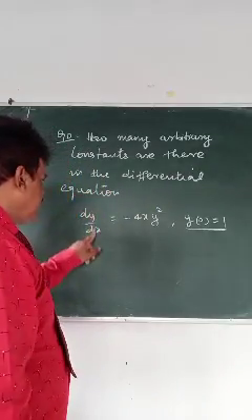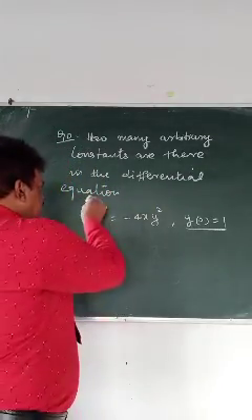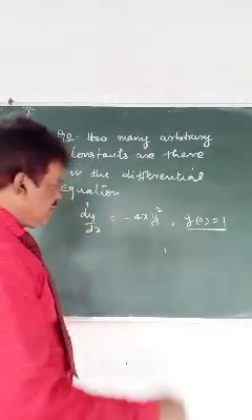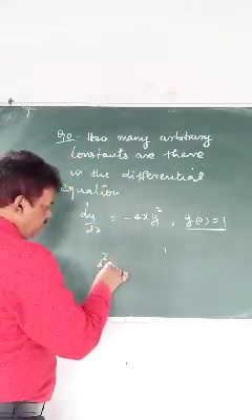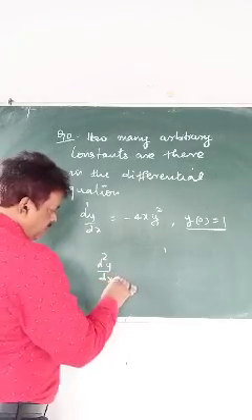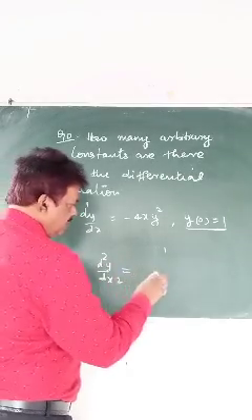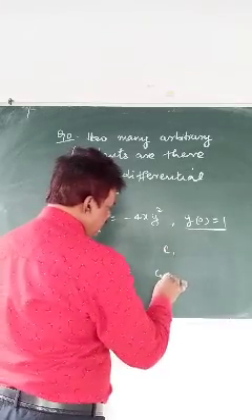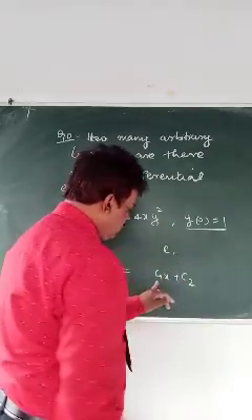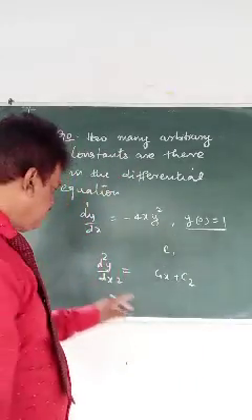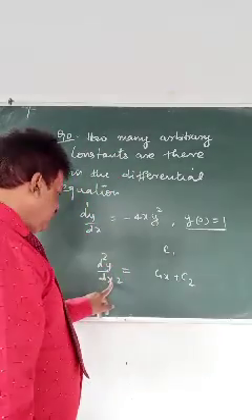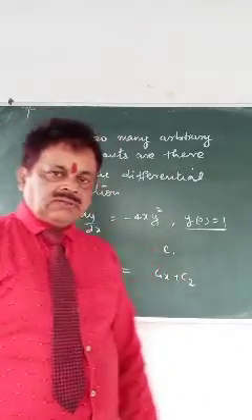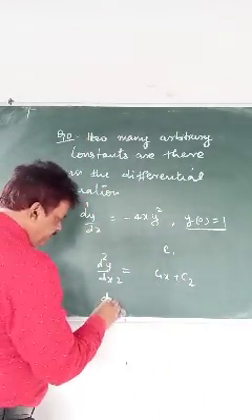What is the degree? When the degree is 1, you will have only one constant. When the degree is 2, when you solve it, you will have C1 plus C1, one constant, C1x plus C2. You will have two constants. You have to remember like this. The d square y by dx square means you will have two constants. One question I have already discussed with you. Degree is 3.